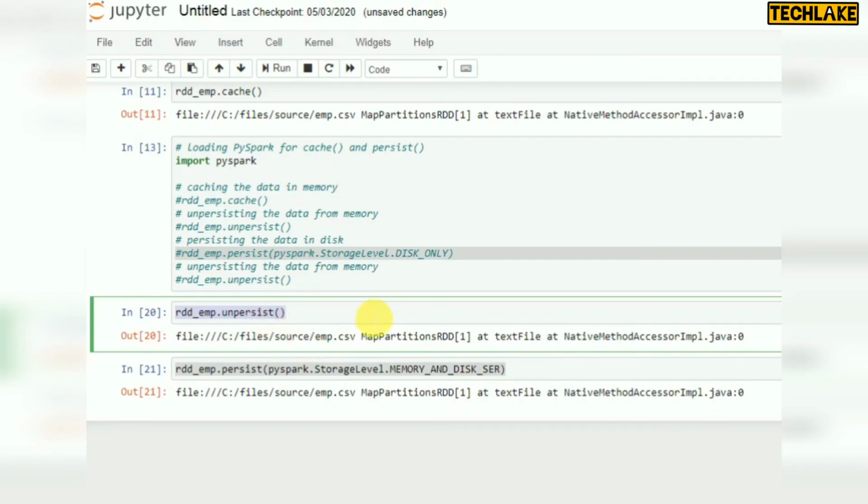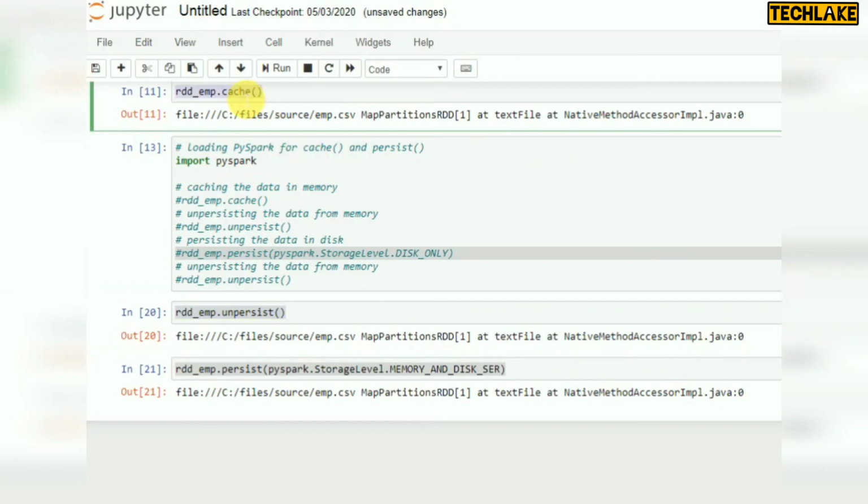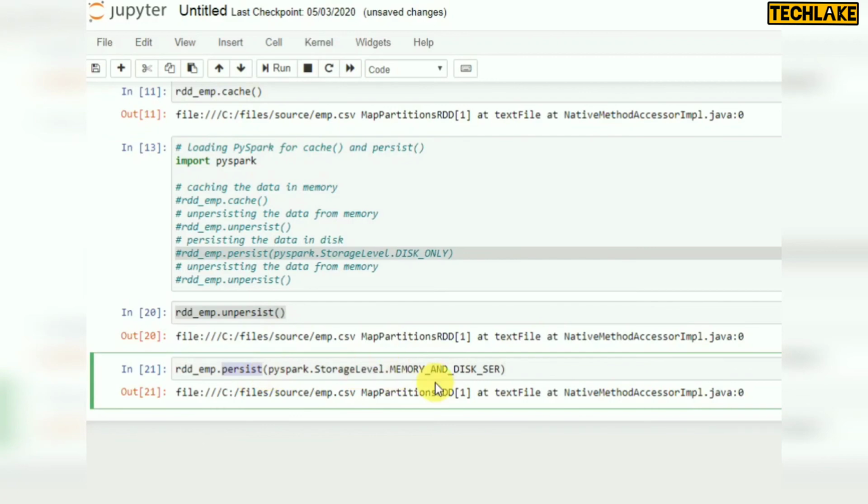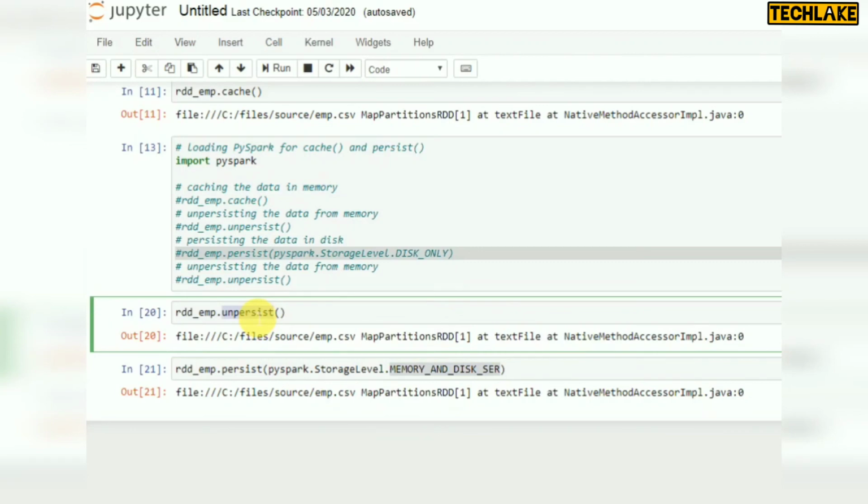I'm just rewinding whatever we covered in this session. Cache we can enable using cache, that is the default option, and the data will be stored in memory. If the memory is full, it will store into other partitions available on the disk. Instead of that, you can use persist for other parameters like memory and disk, and there is also an option called serializable. By default, data will be deleted from memory using the least recently used algorithm. If you want to delete manually, you can use unpersist. This is the complete overview of cache and persist.